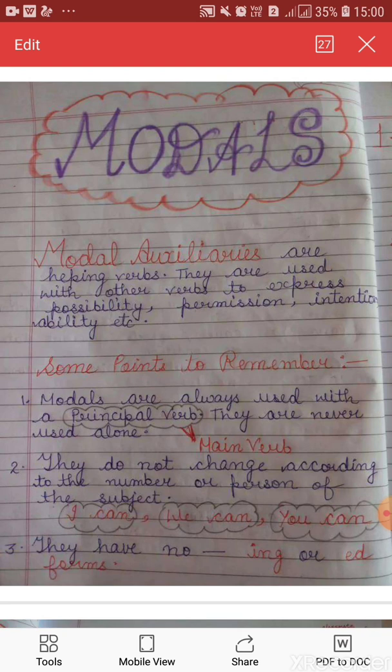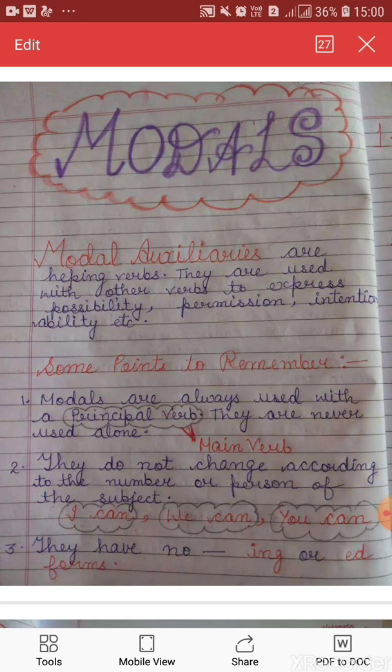Modal or modals, both the words are correct. So in our grammar we are having modals in our syllabus. So let us start with modals. Modal auxiliaries are helping verbs. They are used with other verbs to express possibility, permission, intention, ability, etc. We can also say that they express the modes or manner of the action denoted by the main verbs.